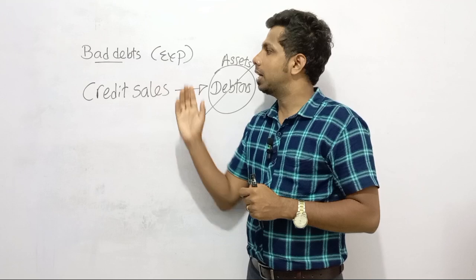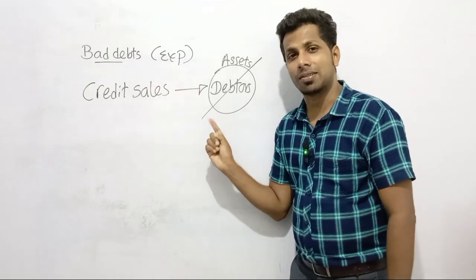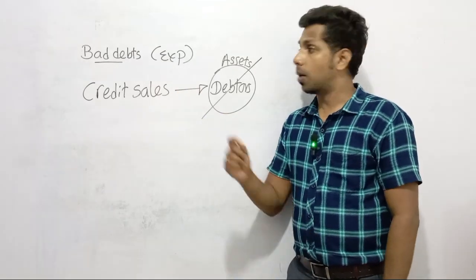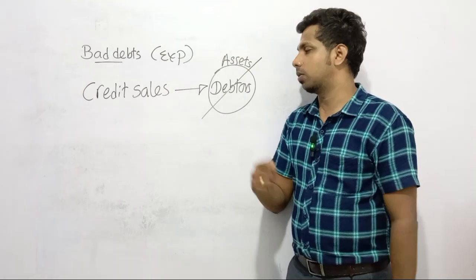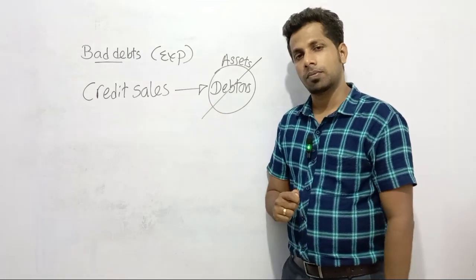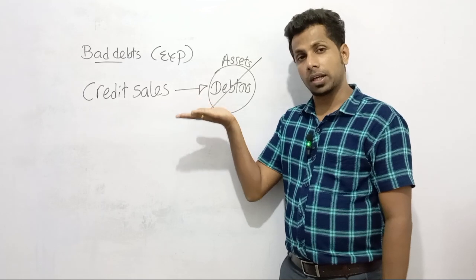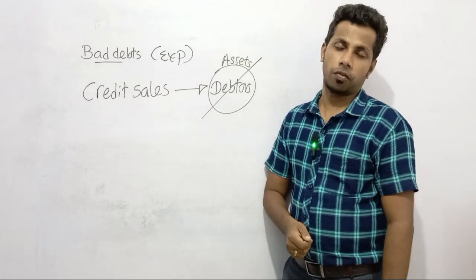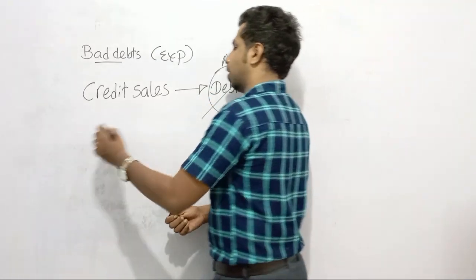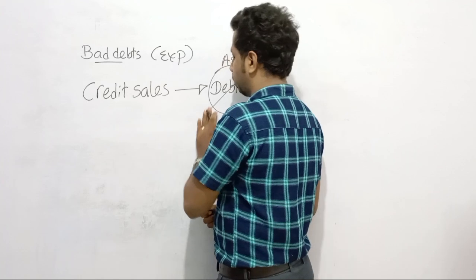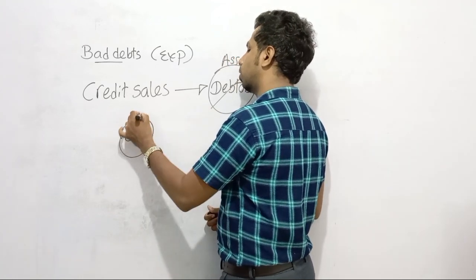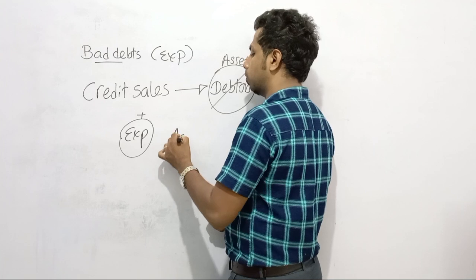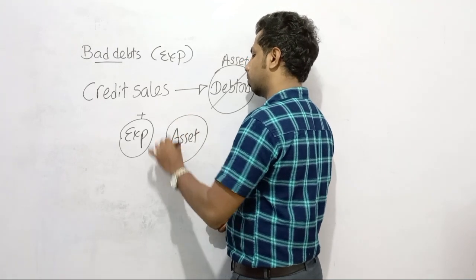So when it comes to bad debts, actually what happened to the assets? Assets decrease. We don't have to pay in cash, but our asset value decreases. Debtor asset decreases. We can see an impact on debtors. On the other hand, we need to recognize this bad debt as an expense. So dear children, I will show you the dual effect first. Here we can recognize an expense. Therefore, the asset value you need to de-recognize by that amount.